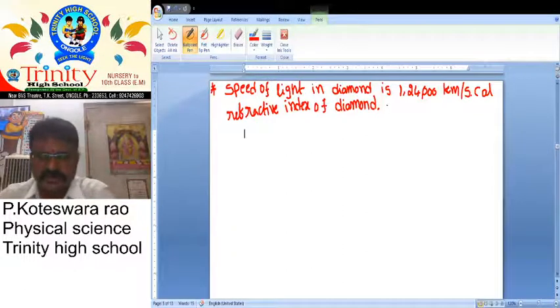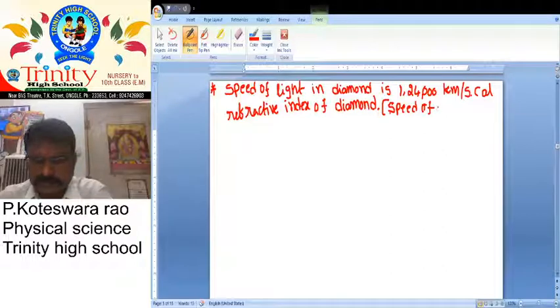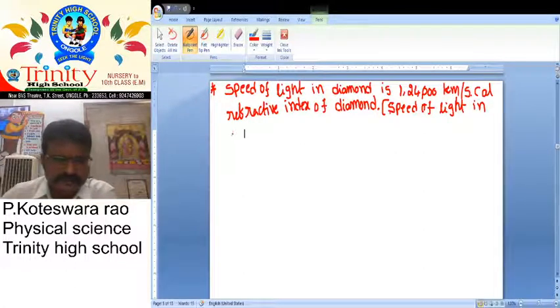So what is the clue here? Speed of light in vacuum.